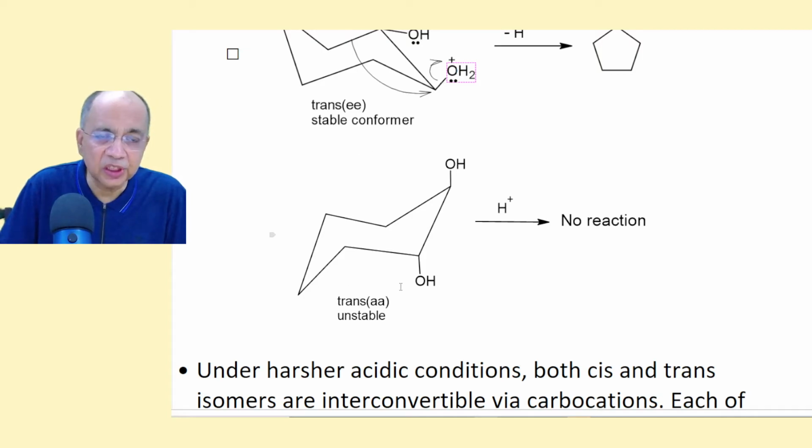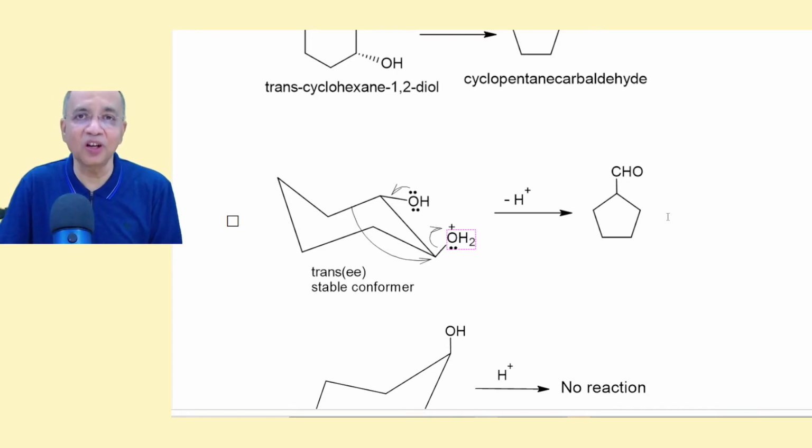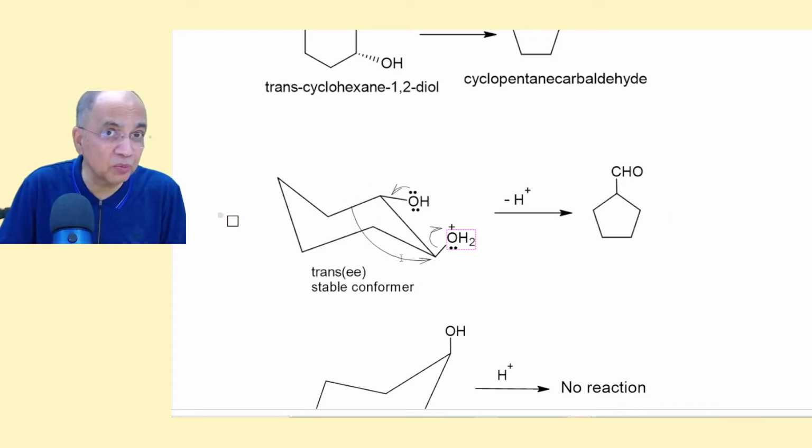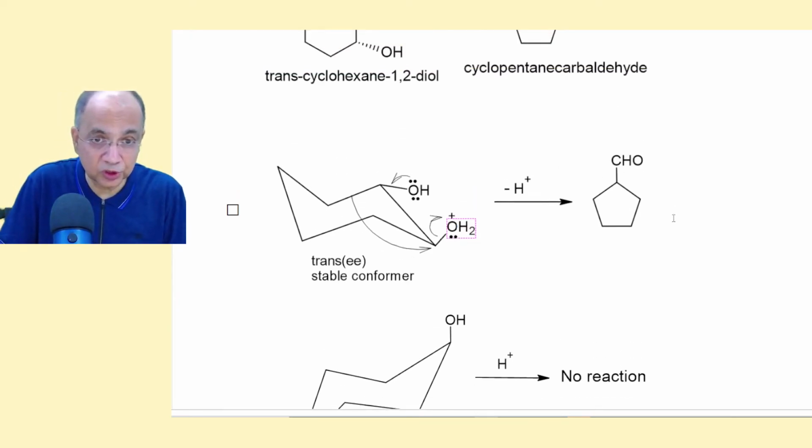As such, it is an unstable conformation, and moreover the anti-periplanarity condition cannot be made here, so this conformation doesn't react. So the only conformation, di-equatorial, will react under duress, under strong conditions. Of course, this is a less probable condition, but there is no way out, then it will give the ring contraction product, not the normal product.